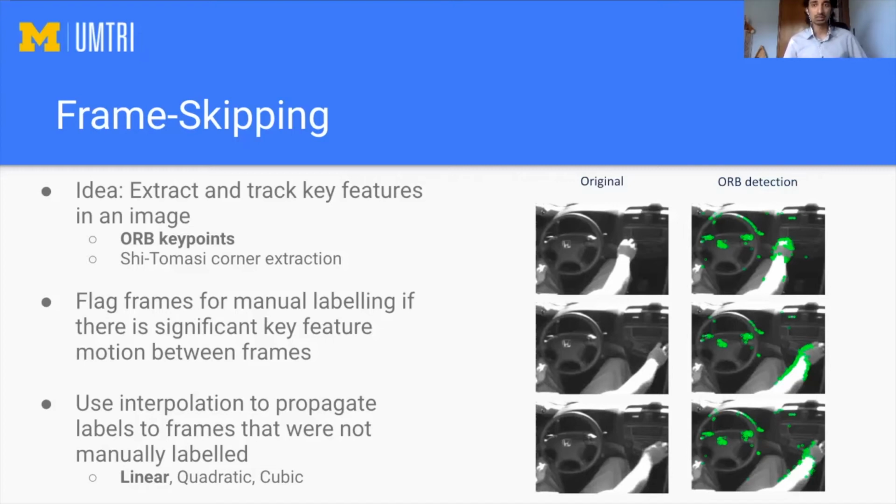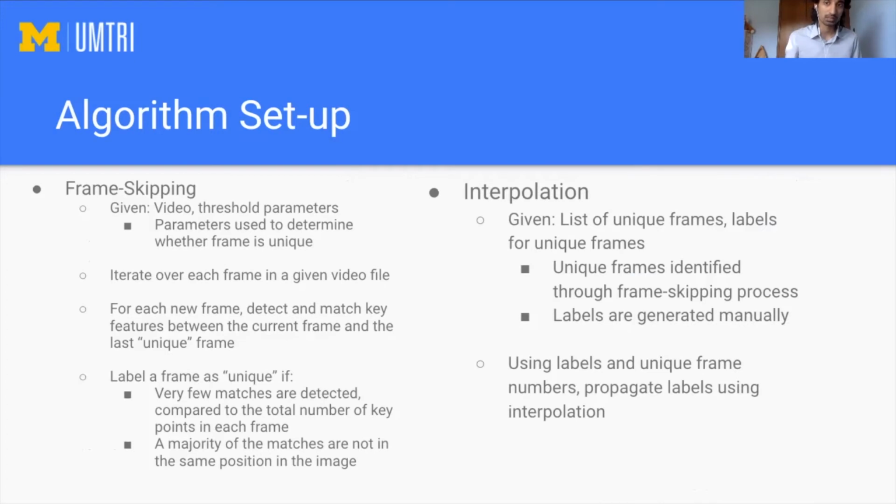I experimented with several different key feature extraction and interpolation schemes, and the final algorithm I prepared uses ORB key point extraction to detect the corners and edges, and linear interpolation to interpolate the labels to the rest of the data set. So at a high level, the algorithm I designed consists of 2 components, a frame skipping component and an interpolation component. The frame skipping component takes the video we want to analyze as well as a few threshold parameters as inputs. The threshold parameters are used to determine whether a given frame is unique or not.